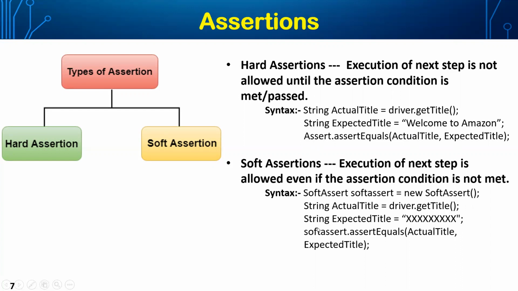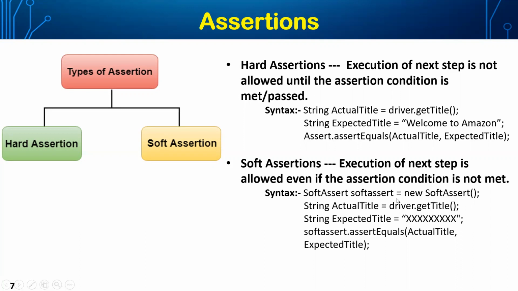We don't create a reference. But when it comes to soft assertion, SoftAssert is a class, and we have to create an instance using this particular line. We have to create an instance for this particular SoftAssert class. Once we give any name over here, it could be anything like xyz, here I give softAssert.